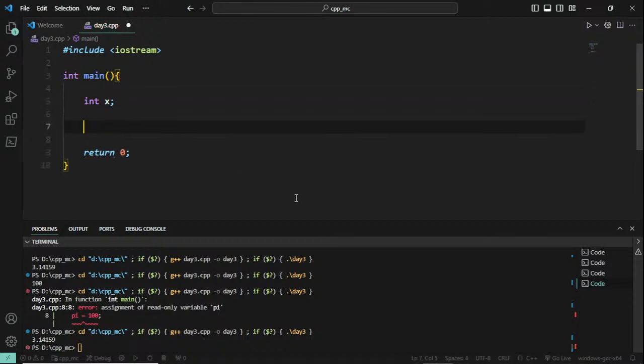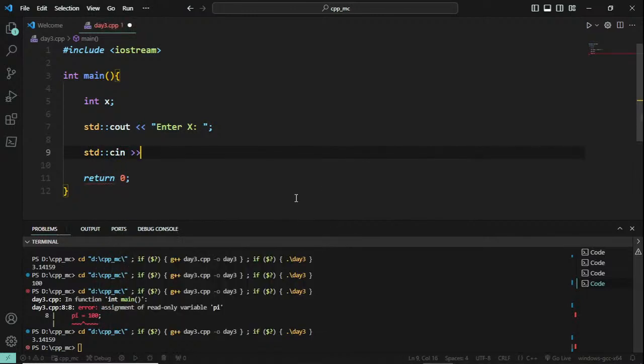And what I'm going to do is use standard console output. This is just for our wish. So I'm going to show enter x, colon, and then I'm going to go with standard console input. It is not less than symbol, now it is greater than. You want to take from input and insert into x. And later on I'm going to do once again a standard console output: the value of x is, and then passing x.